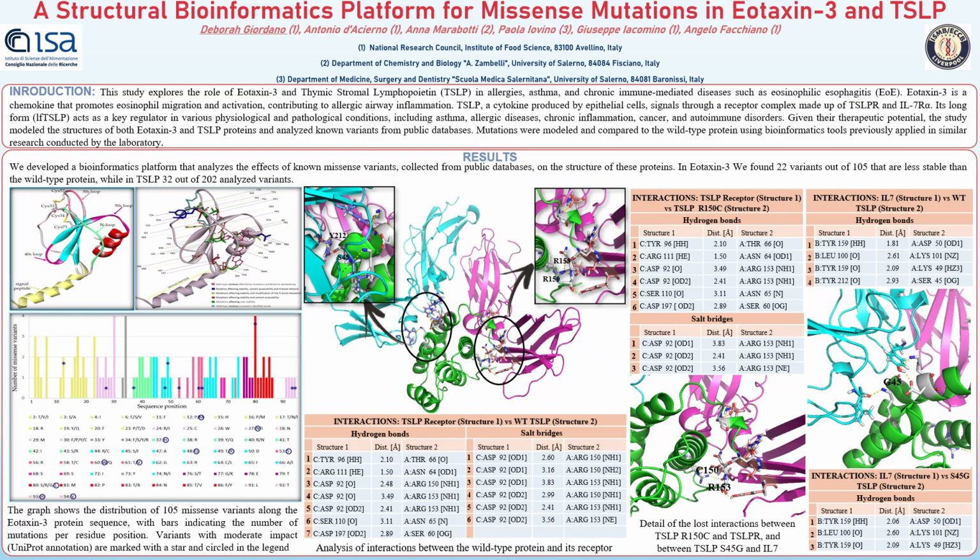The highest quality models were selected through validation with ProSA-web, PROCHECK, QMEAN, and RMSD, and used as a reference for variant modeling. Structural comparisons between wild-type and mutant proteins were performed using DSSP for secondary structure, HB+ for hydrogen bond analysis, and NACCESS for solvent accessibility. A custom Python script identified and compared salt bridges.